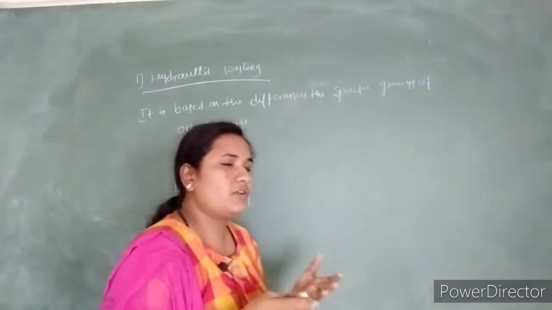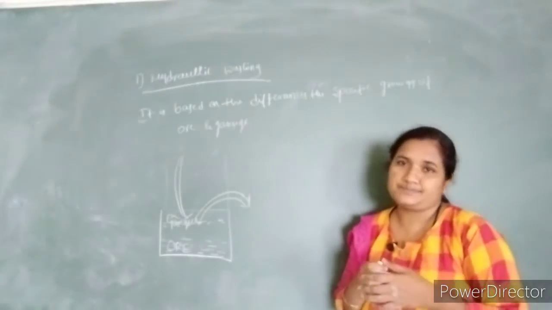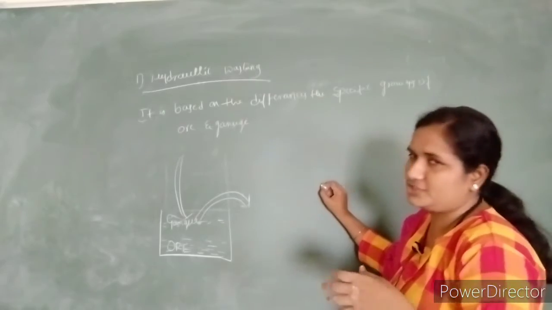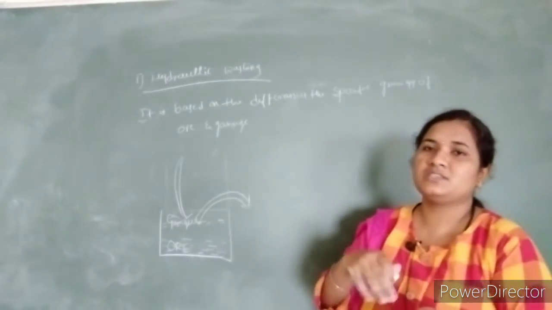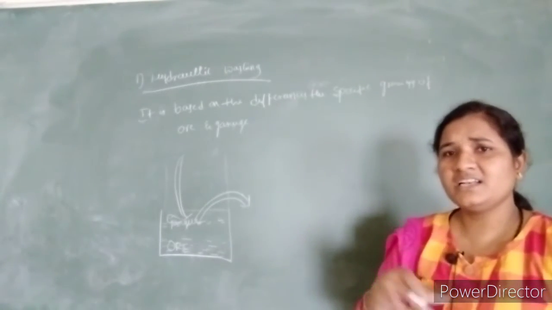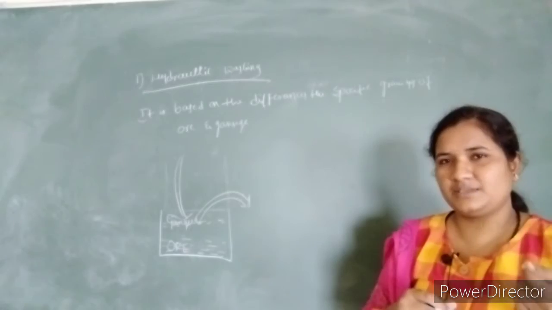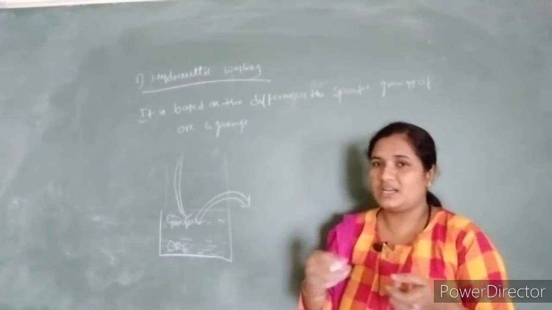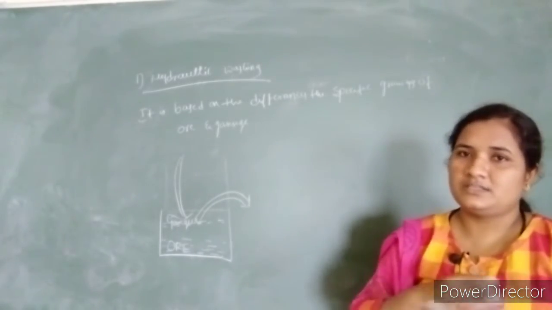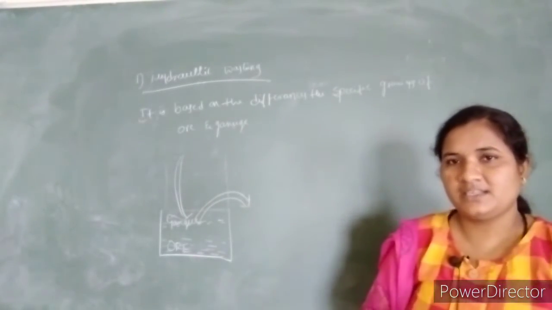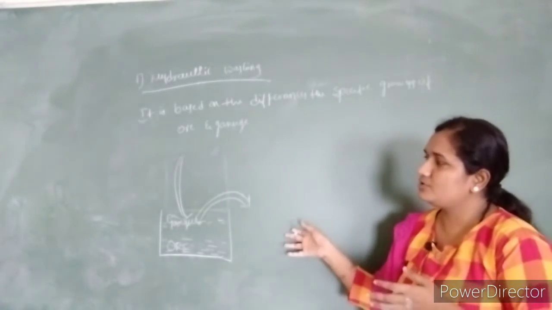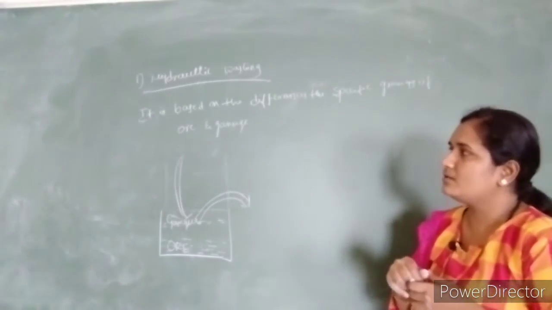For example, in our home, before going to cook rice, we wash the rice with water. Whenever we wash rice with water, we stir it. Then the lighter particles, meaning dust or any small stones, the unwanted materials, come to the above layer, so we drain off the above layer of water. What settles at the bottom is the pure rice. In the same way, the same process is carried out in hydraulic washing.